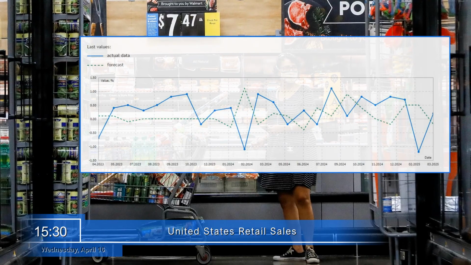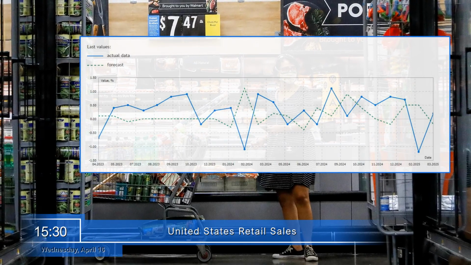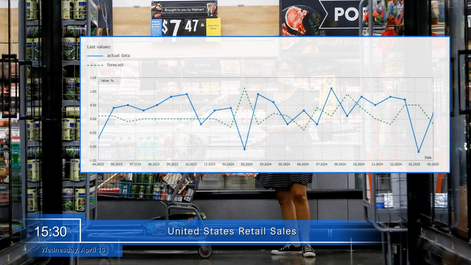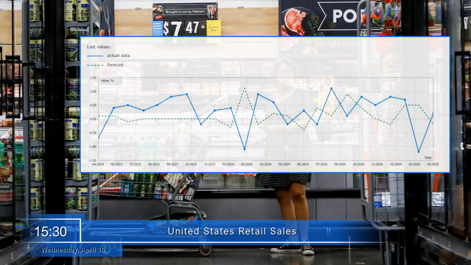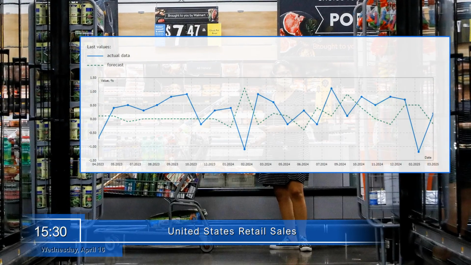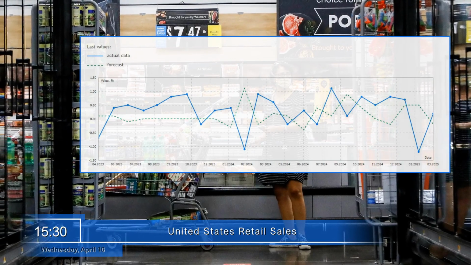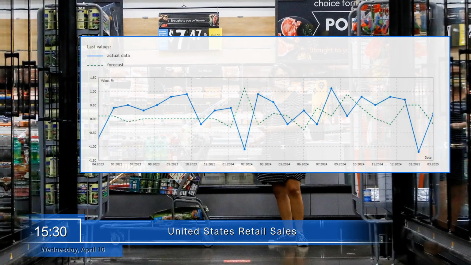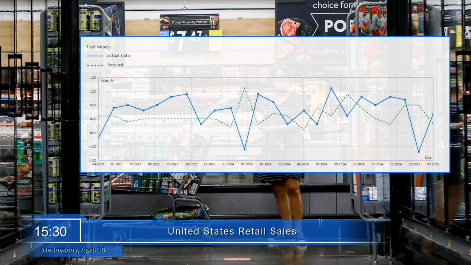At 3:30 p.m., U.S. retail sales data will be released. It reflects the change in retail volume in the U.S. for the reporting month compared to the previous one. The release of the report could impact the dollar's exchange rate. If the growth slows down, it indicates that consumers have reduced their spending levels, which may lead to a slowdown in economic activity in the country and negatively affect the dollar.